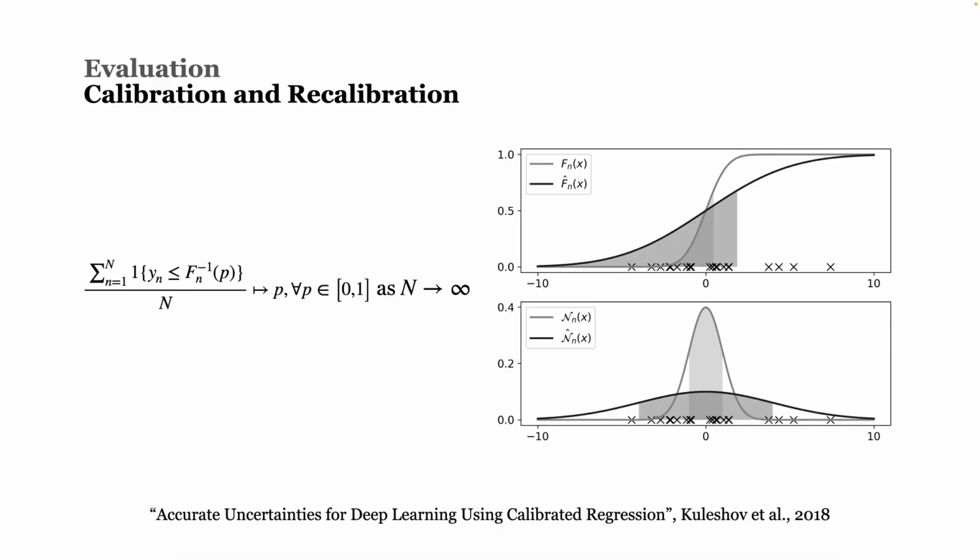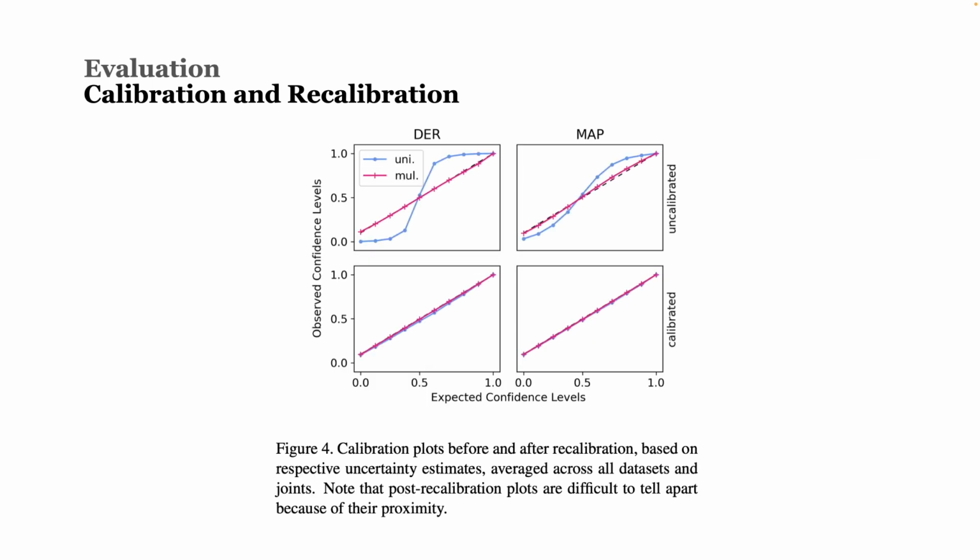First, calibration. A probabilistic regression model is considered to be calibrated if any given confidence interval contains the corresponding number of samples. If for a given model this is not the case, we can employ methods such as isotonic regression to adapt a learned quantile function and map the sample space adequately. A calibration plot can show how each model performs along this metric. A diagonal line indicates perfect calibration.